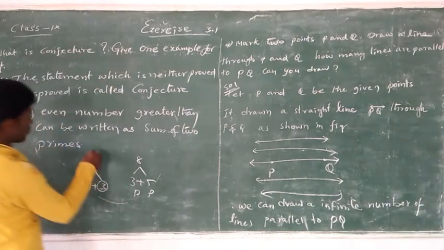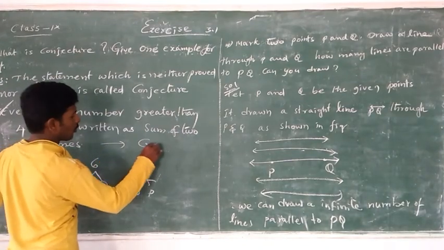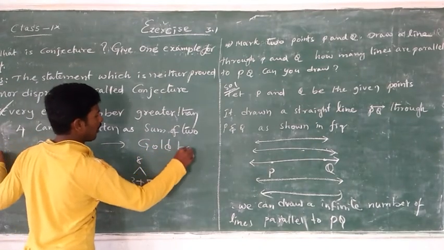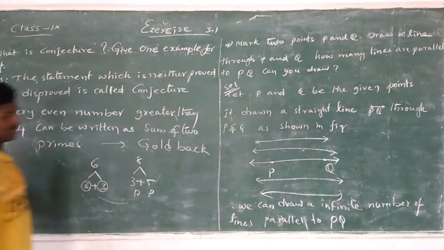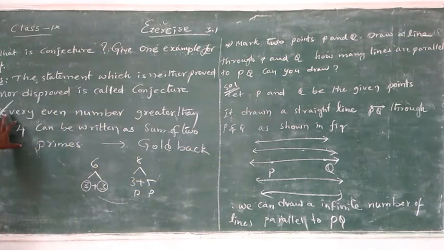Then it explores about Goldbach's conjecture. See, the statement which is neither proved nor disproved is called a conjecture. So it talks about Goldbach. Okay.